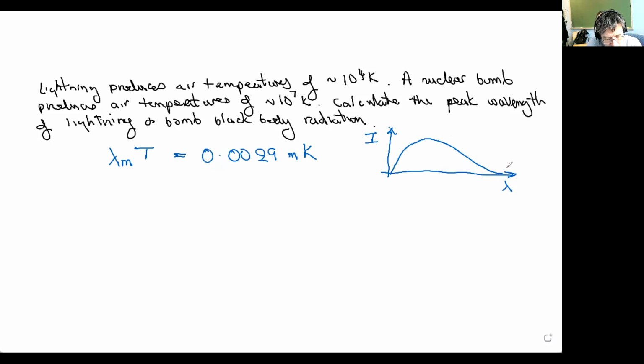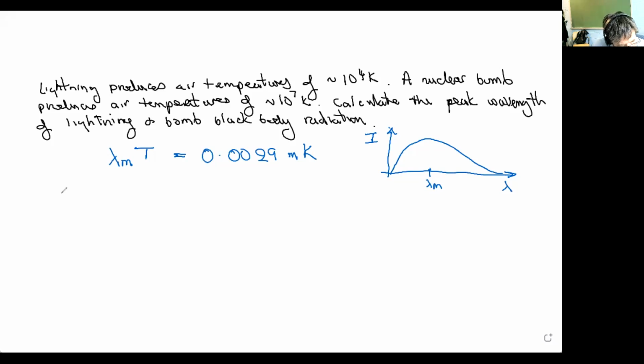At very long wavelengths, the intensity shrinks, disappears to nothing. At very short wavelengths, the intensity also shrinks, disappears to nothing. The intensity peaks, has a maximum at this maximum wavelength. And that's what we can calculate and relate to the temperature of the black body using this Wien law.